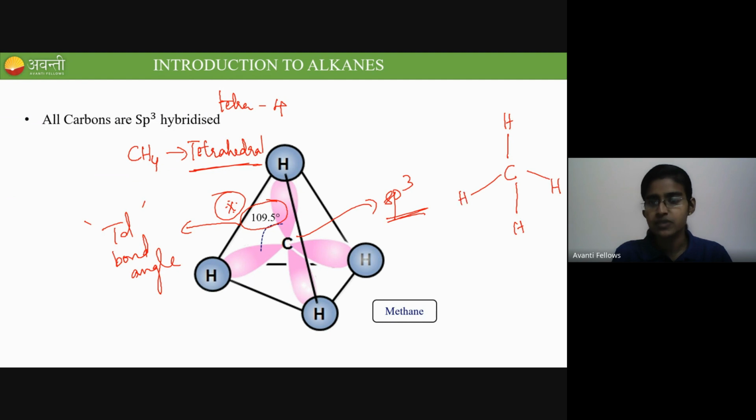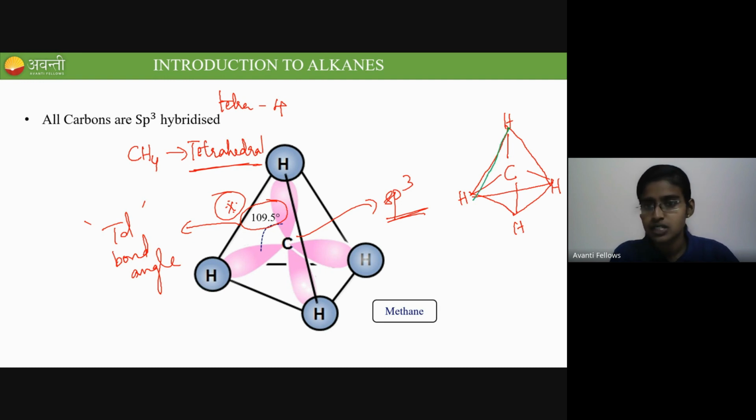Now let me connect all these hydrogens with one another. I'll select a different color. Now just see, there are 4 faces for this tetrahedron.